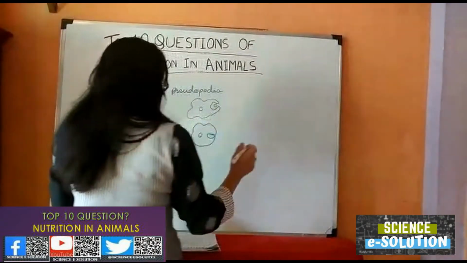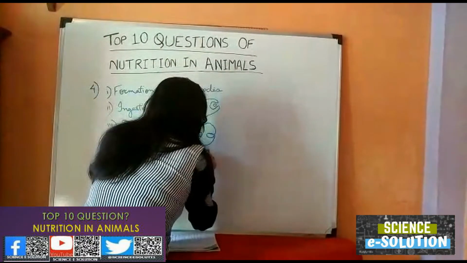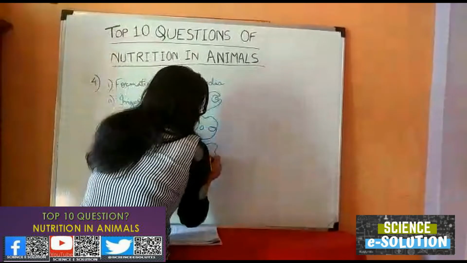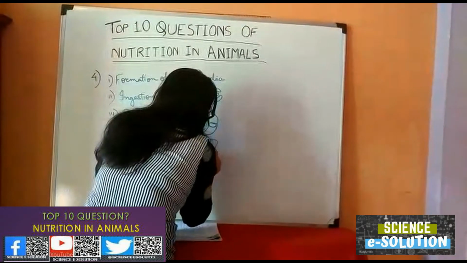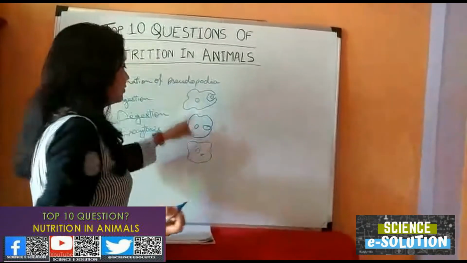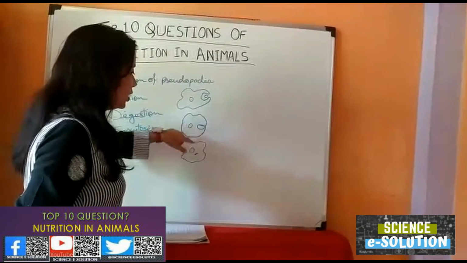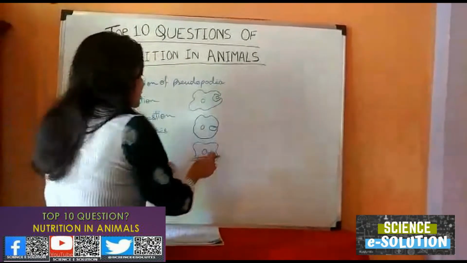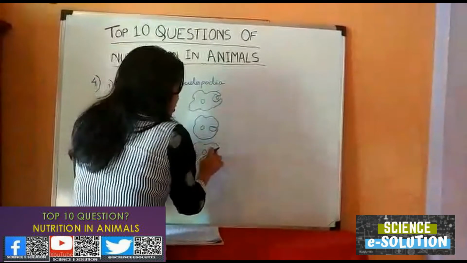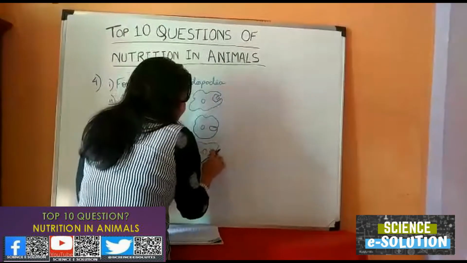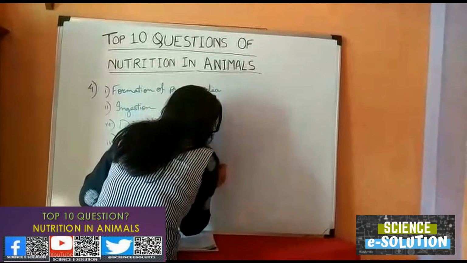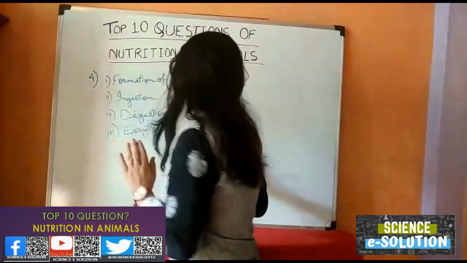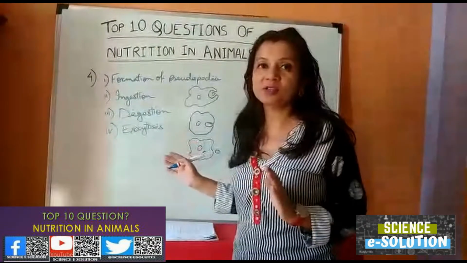The third one is digestion. Now the lysosomes present digest the food material inside the food vacuole. The food material is digested inside the vacuole with the help of lysozyme and other enzymes. Here you can see it. Now this is the digested food material. The digested food material gets inside the cytoplasm and the rest is removed out. This removal of the food particles after digestion and absorption is over is called exocytosis.